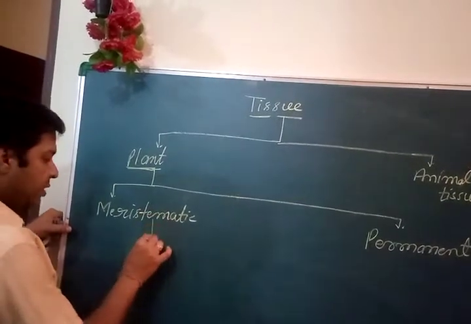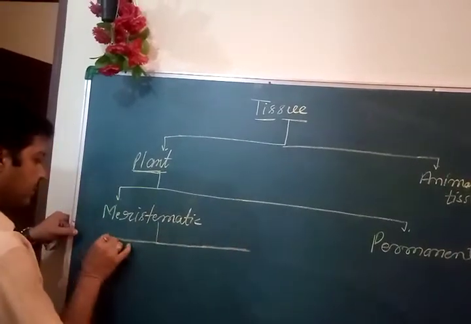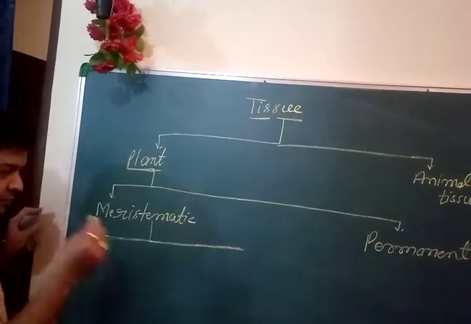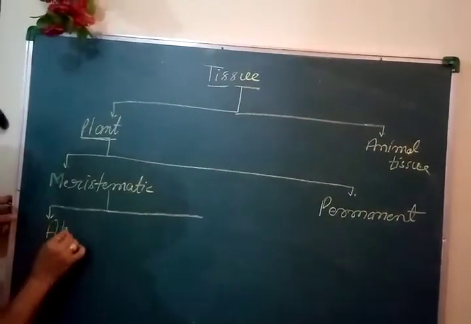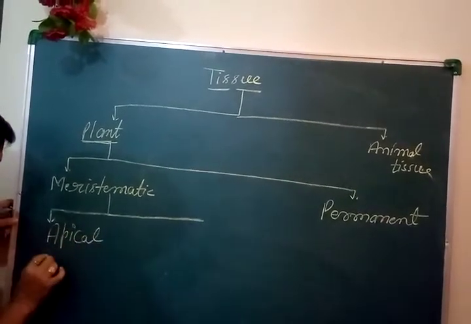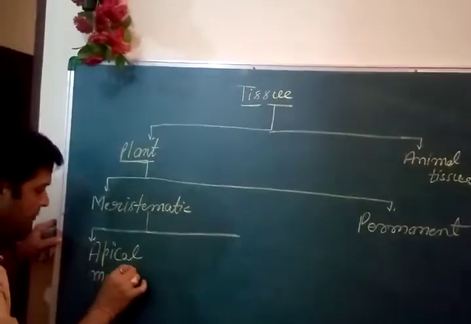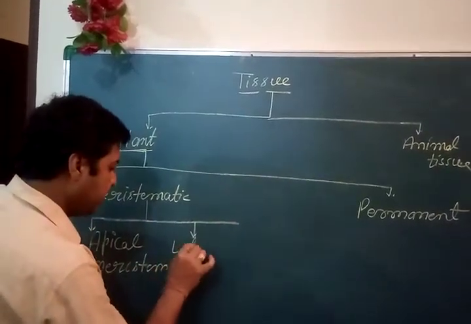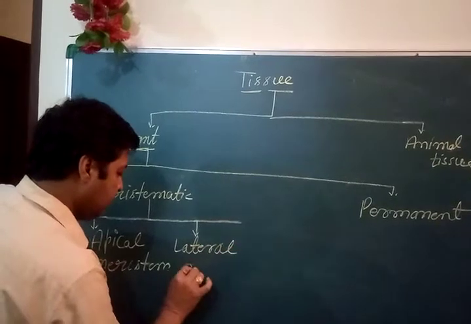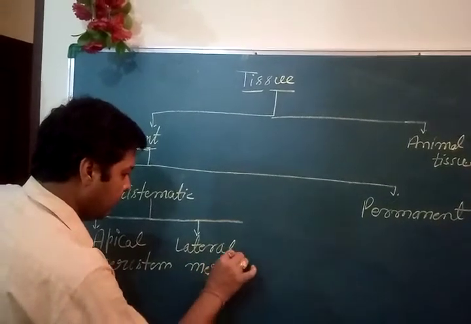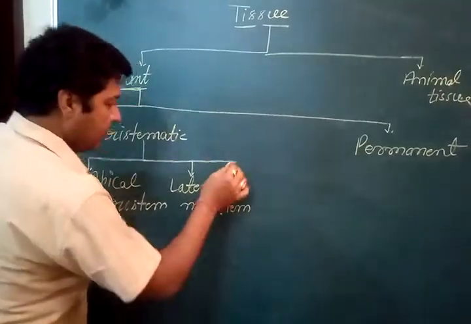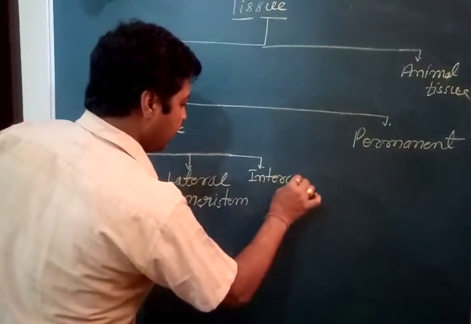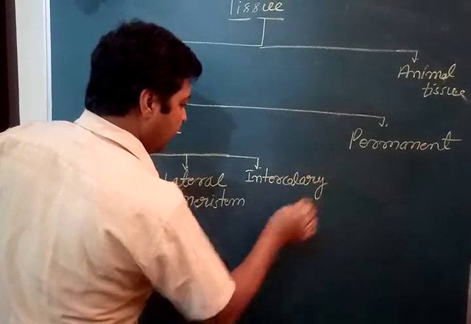Meristematic tissue is further classified into three groups: the first is apical meristem, second is lateral meristem, and third is intercalary meristem.